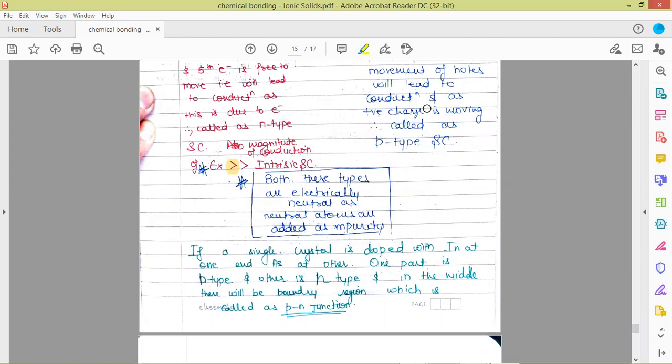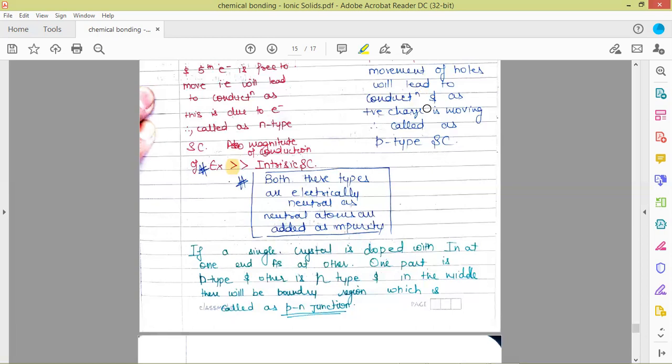One end is going to behave as a p-type semiconductor, and the other as an n-type semiconductor. The side to which we have put the group 13 element is going to behave as p-type, and the side where we have doped the group 15 element is going to behave as n-type. In the middle there will be a boundary region which is developed, and that boundary region is called a p-n junction.